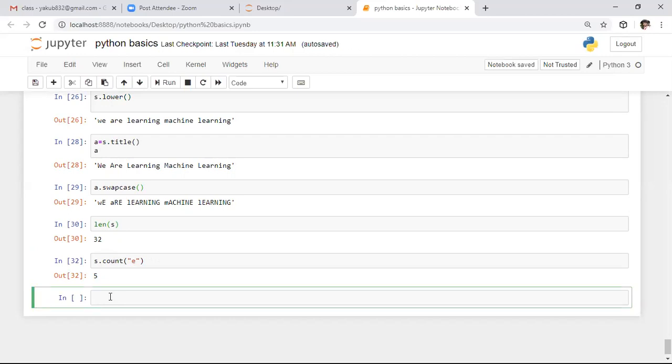For this, the syntax is: first we need to specify the string name. After specifying the string name, we write dot replace of. In this replace function, we need to specify the new value, comma, old value. Sorry, here it is reversed: old value first.